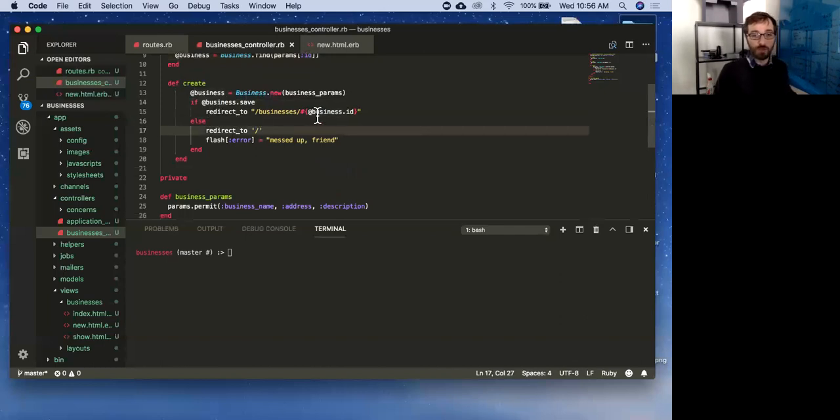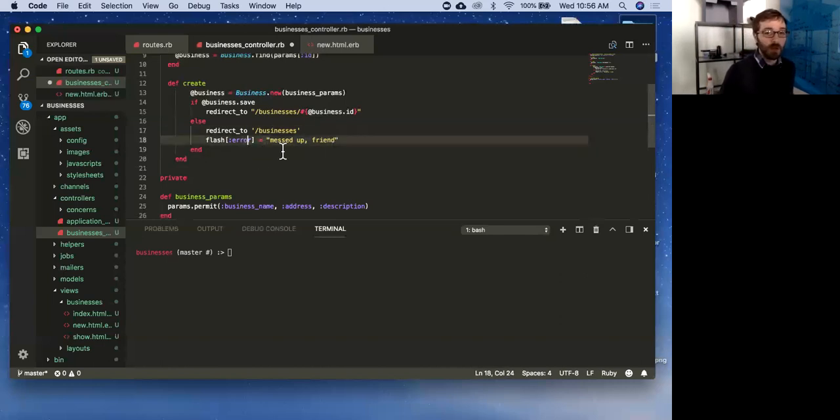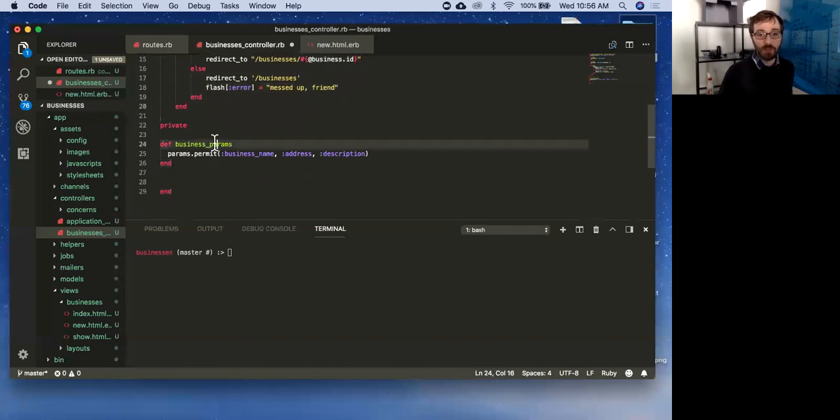It'll redirect to, we want this to be my index page, and it'll just say you messed up. Cool. I'll get this flash message right here. Cool. Let's real quick talk about business params.